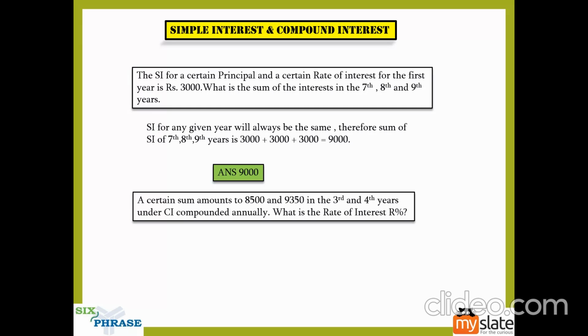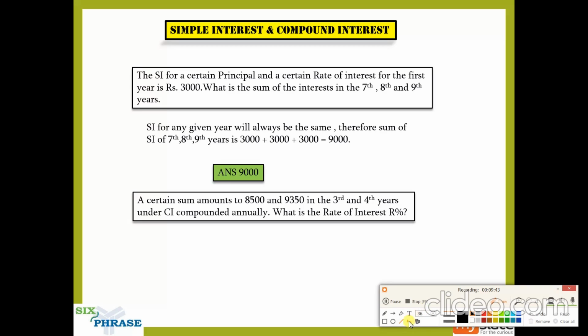In compound interest, the increase percentage will be the same for each year, or instead of saying each year, I will say consecutive years. So the increase percentage will be the same for consecutive years.